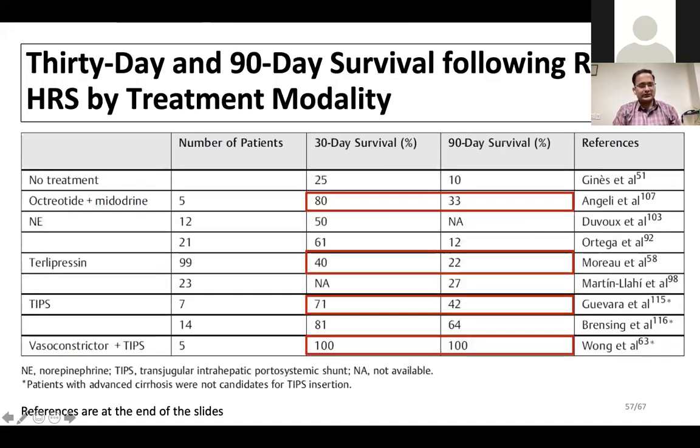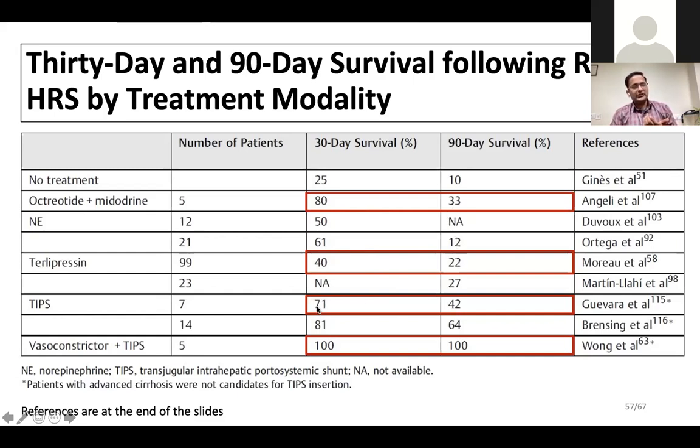You can see vasoconstrictor plus TIPS has a very good response, although the number of patients was very small, with good survival compared to only vasoactive agents with such a low survival.